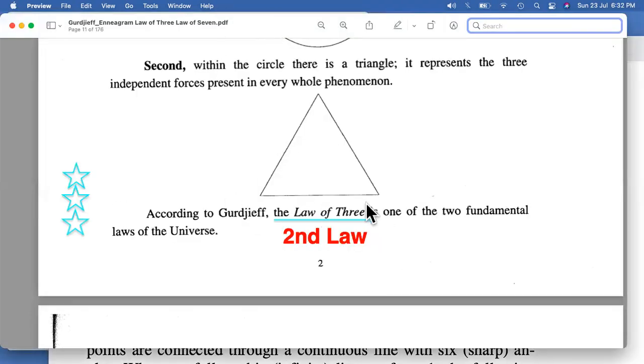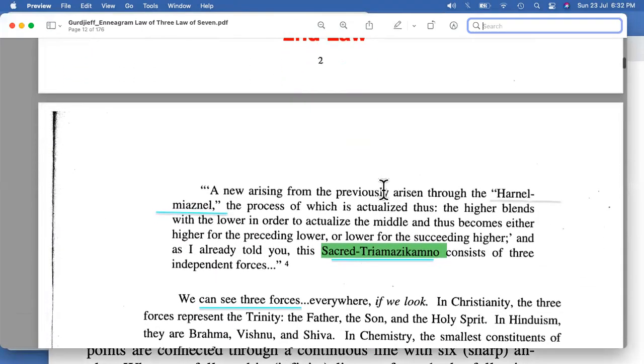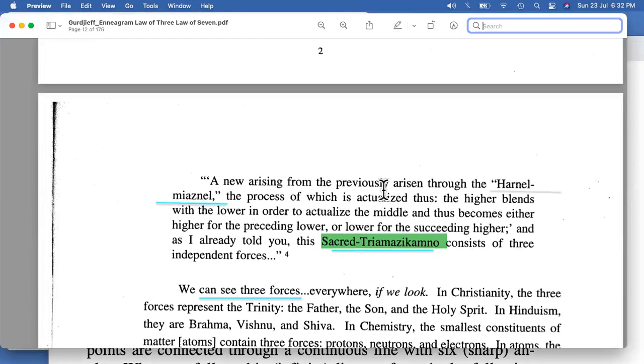So law of 7, law of 3. So we have these 3 numbers. And what is there about the law of 3? Now, if we try to correlate that with the law of 3: a new arising from the previous arisen through the Harnel-Miaznel, the process of which is actualized thus. The higher blends with the lower in order to actualize the middle, and thus becomes either higher for the preceding lower or lower for the succeeding higher, right?